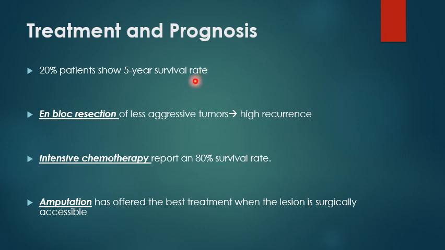Treatment and prognosis. 20% of the patients show a 5-year survival rate. However, when it comes to treatment, en bloc resection of less aggressive tumors can be done, whereas it has high chances of recurrence. Intensive chemotherapy has been seen to be promising, with an 80% survival rate. Amputation offers the best treatment when the lesion is surgically accessible.